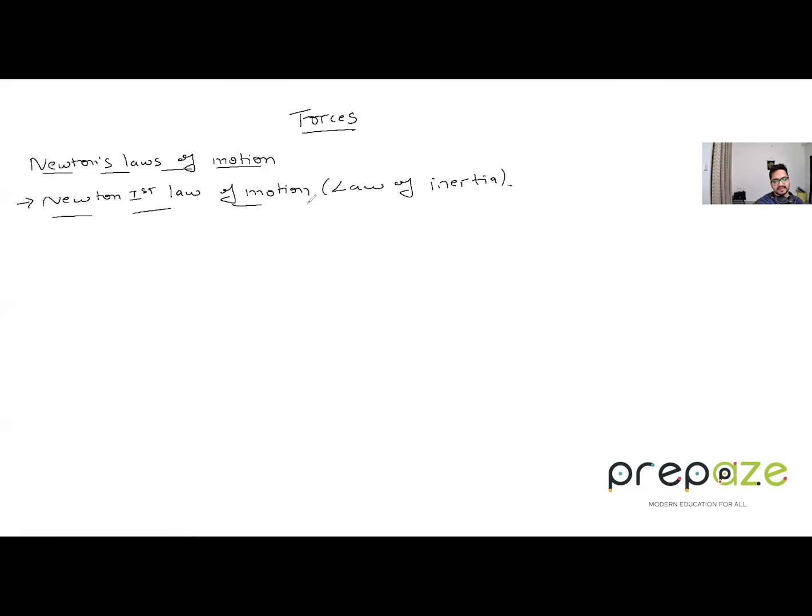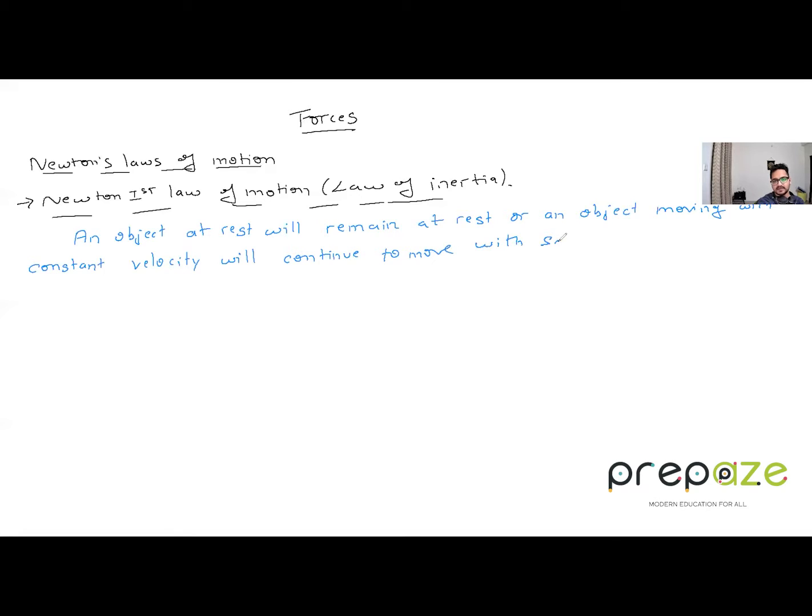Now, what is it exactly? The statement is very important because it is asked directly as a question, so do write it in exact words, and you'll get full marks. An object at rest will remain at rest, or an object moving with constant velocity will continue to move with the same constant velocity unless acted upon by a resultant, unbalanced force.